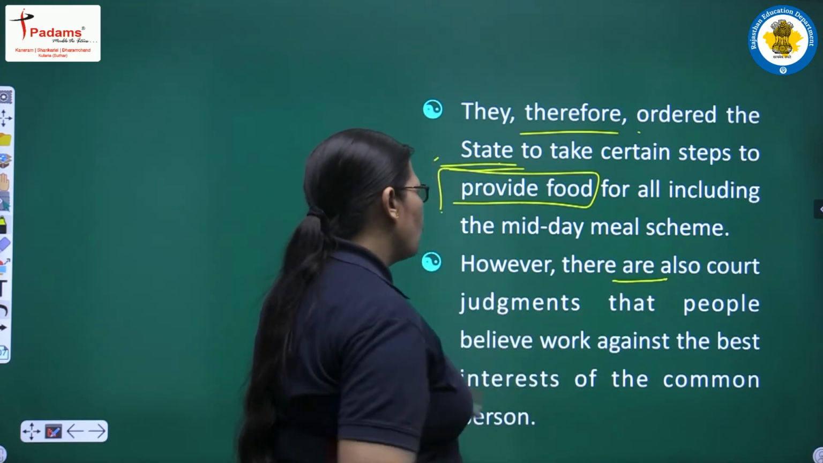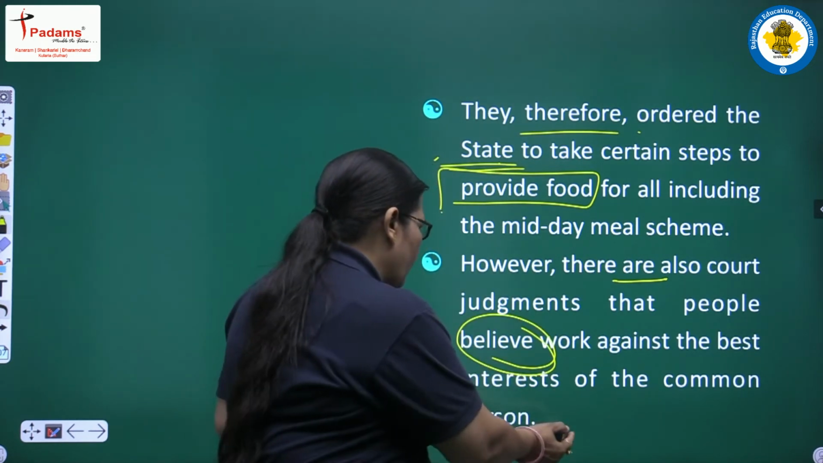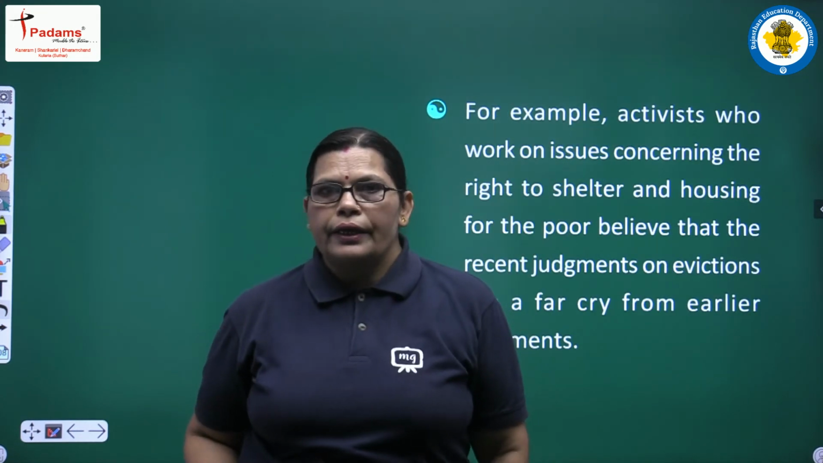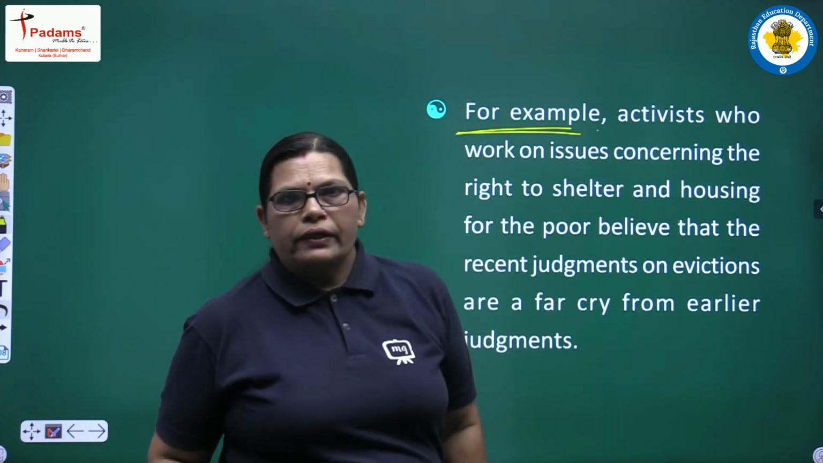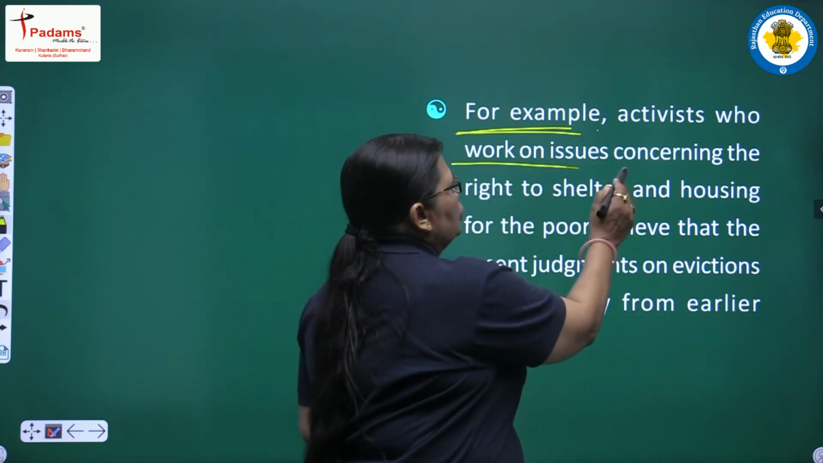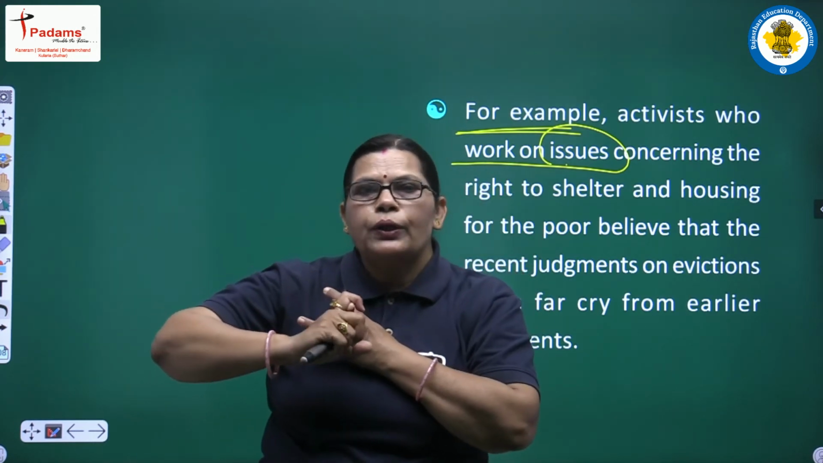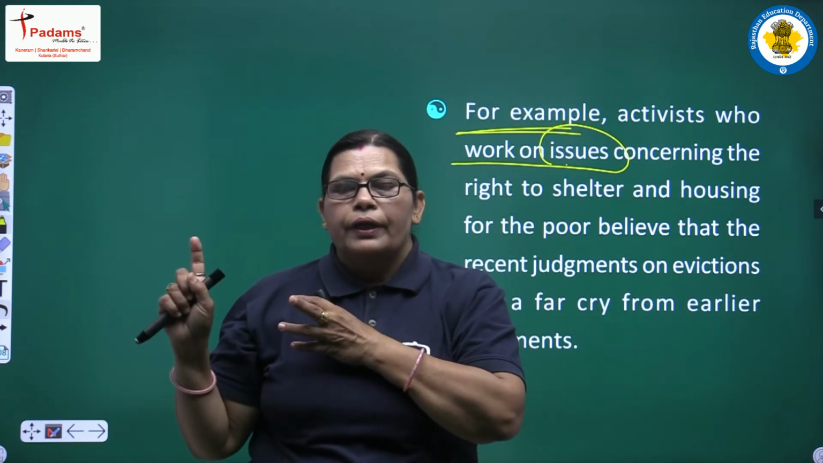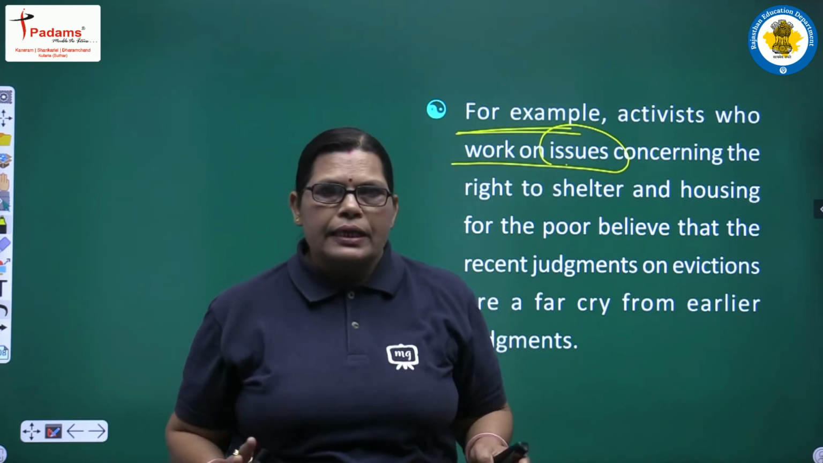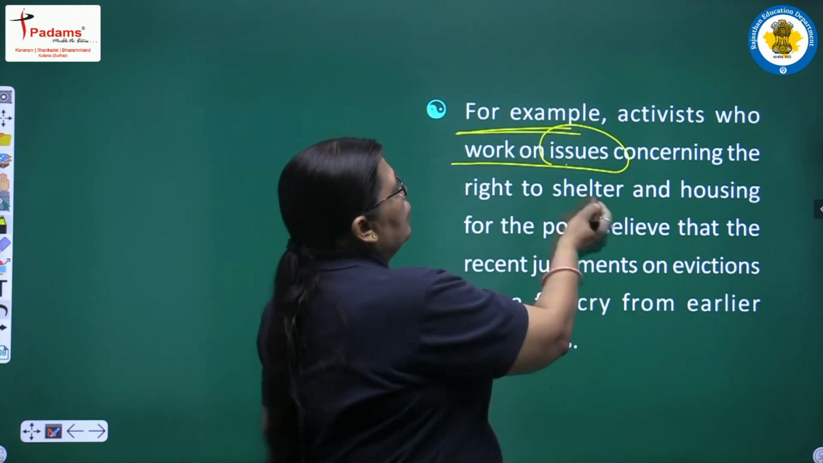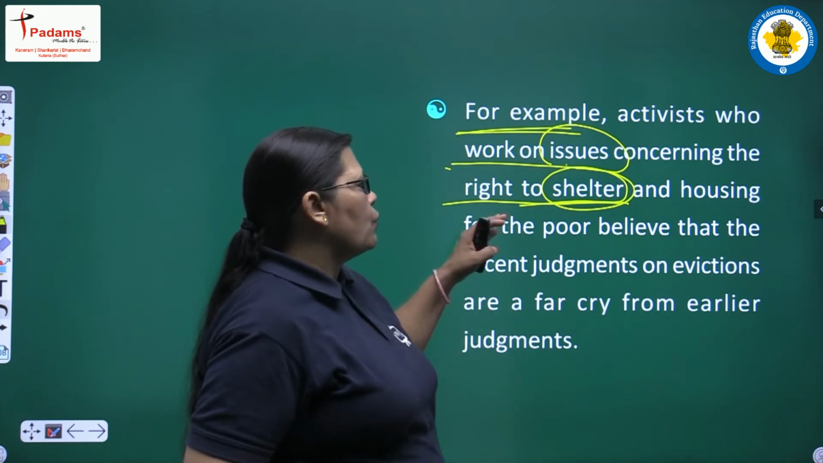However, there are also court judgments that people believe work against the best interest of the common person, and this is the reality of the situation. For example, activists who work on issues concerning the right to shelter. We had discussed right to life in Article 21. It means right to food. Then we are taking our next step here. The next step considered is the right to shelter and housing for the poor.